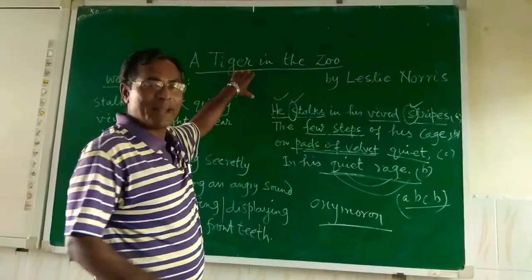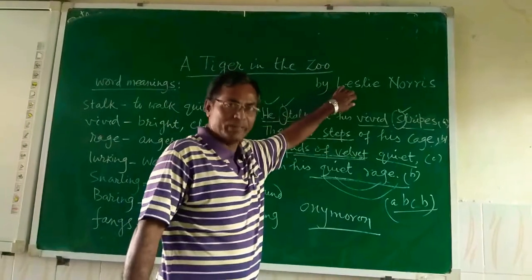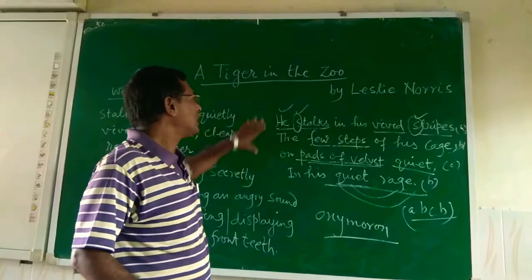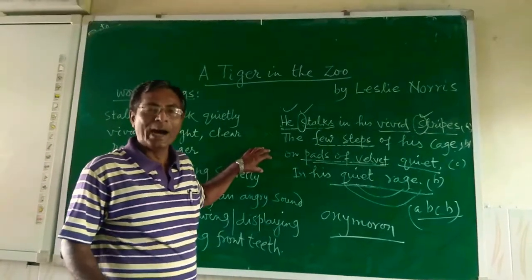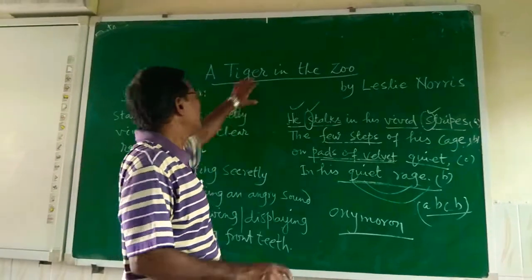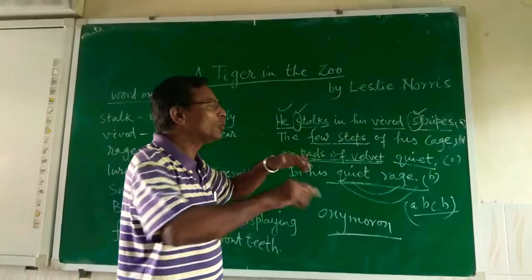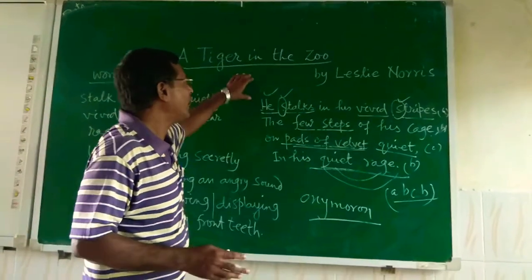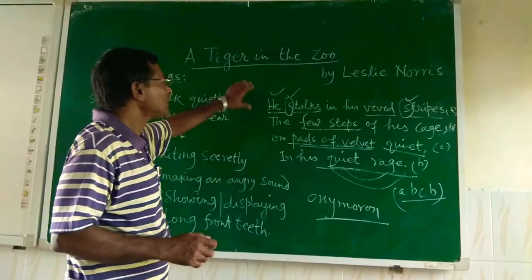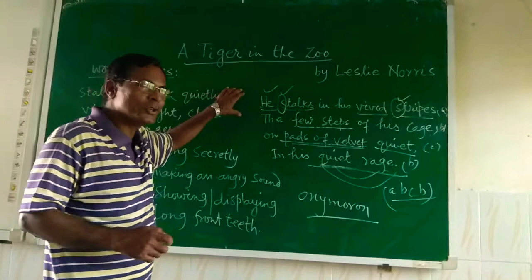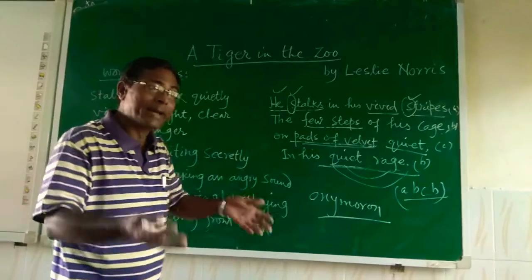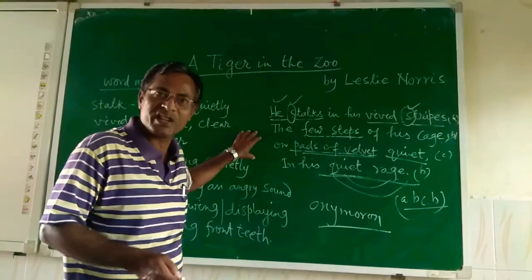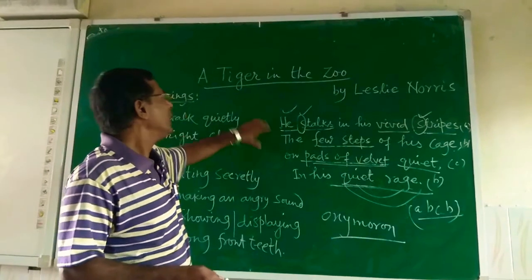But the main message that the poet, Naslin Ellis, wants to say is that in this poem nobody wants confinement, it is the contrast between freedom and captivity. How the tiger is in a captive position in the cage, and how the tiger would move or roam in a natural habitat, that is described in another stanza. The poet has given different contrasting situations. One is the condition of the tiger in the zoo. The second is what the condition would be if the tiger were in the natural habitat. That is being described. So this is a contrasting situation that the poet has used in The Tiger in the Zoo.